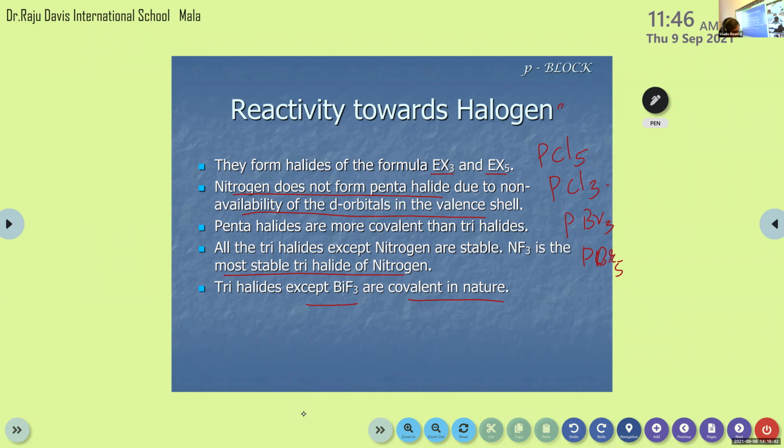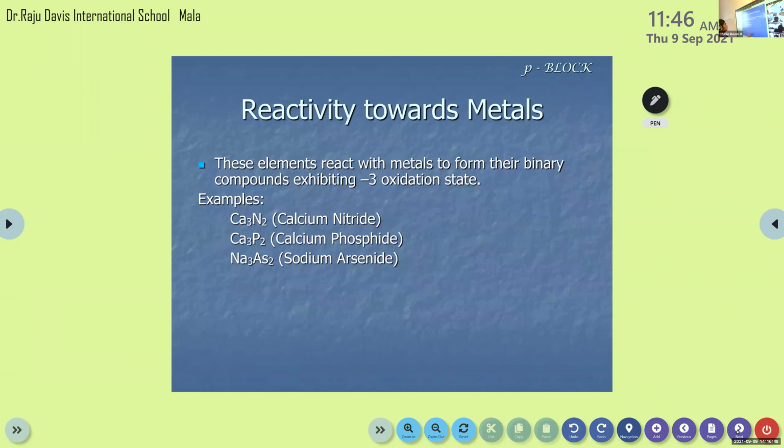Then the next one is reactivity towards metals. Here also, these elements react with metals to form their binary compounds exhibiting -3 oxidation state. I told you about 3 types of oxidation state: +3, +5, -3. When they react with metals, they show -3 oxidation state.